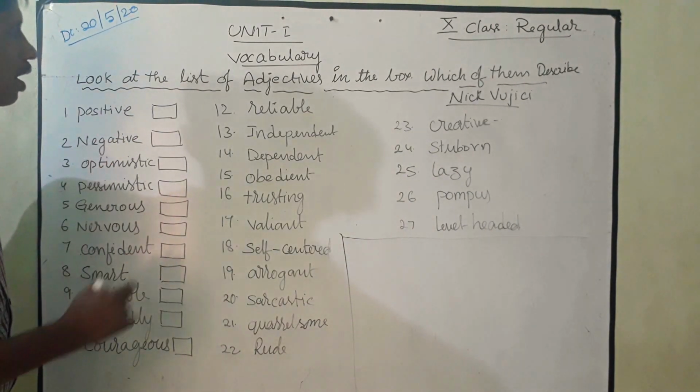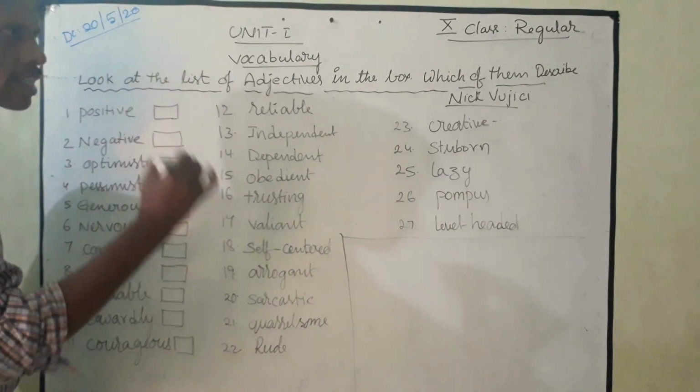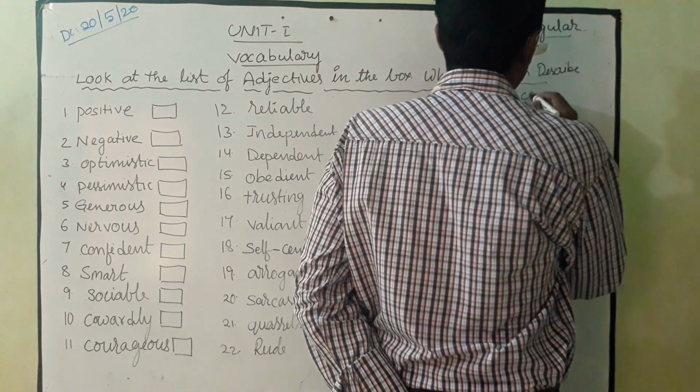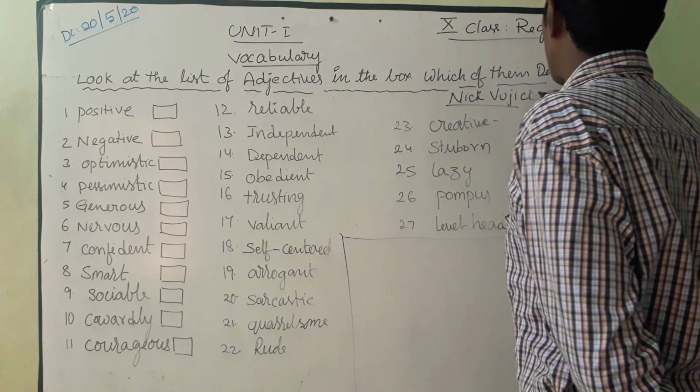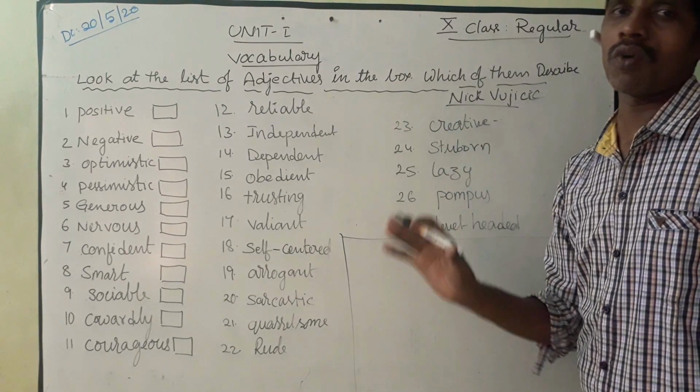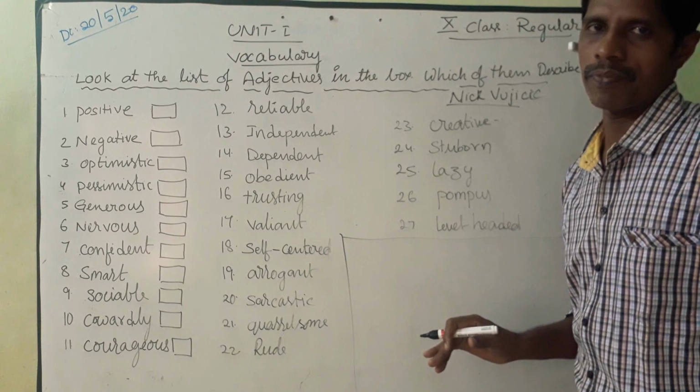In the same way, in Nick Vujicic's life there are some positive qualities and negative qualities. We don't see any negative quality here. Only positive qualities we have seen in the lesson.